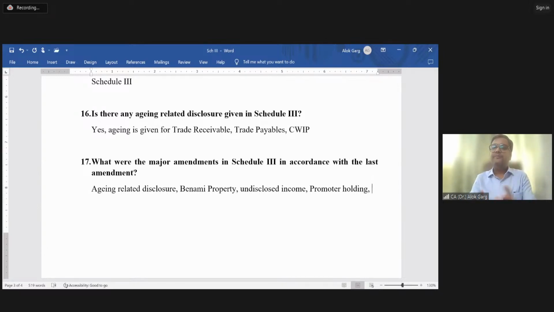Okay. So these kinds of disclosures are the CSR related disclosures. CSR related disclosures were there earlier also, but now these are detailed disclosures. So I would request you to just refer to those disclosures. We are not required to go into the detail. That is why in the first session, overview of Ind AS, roadmap and applicability, and Division 2 to Schedule 3 were combined in one session. But I believe this Schedule 3 is very, very important from the practical life perspective as well.